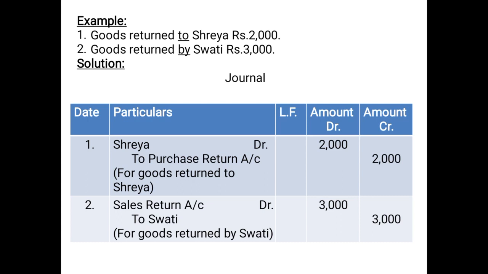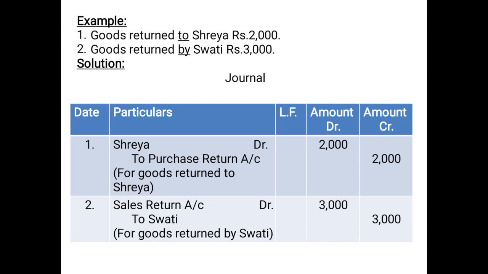And we know sales carry a credit balance but sales return carries a debit balance. So sales return account debited 3000 with the amount of goods returned. And when Swati has returned this amount of goods to the business, that means now the business owes 3000 to be paid to Swati. That means Swati has become a creditor for the business. Creditor being a liability will be credited. So what will be the entry framed?